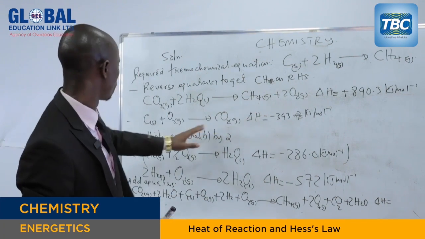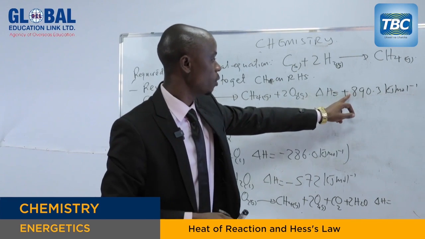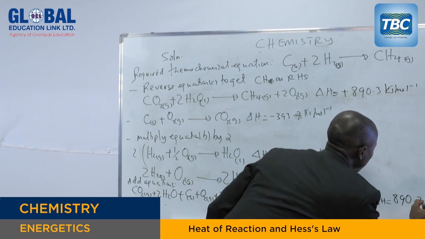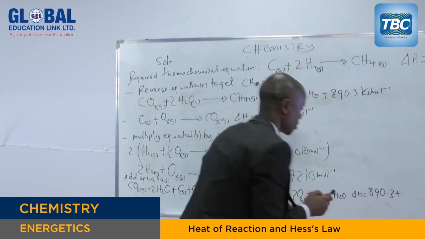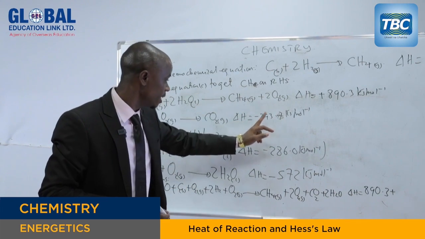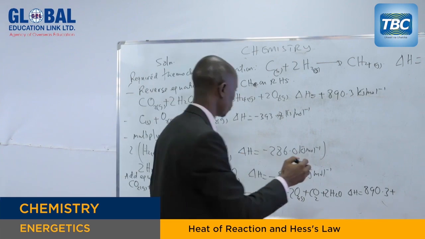So you add. The first one was positive 890.3 kilojoules per mole plus the second one, negative 393.7 kilojoules per mole.